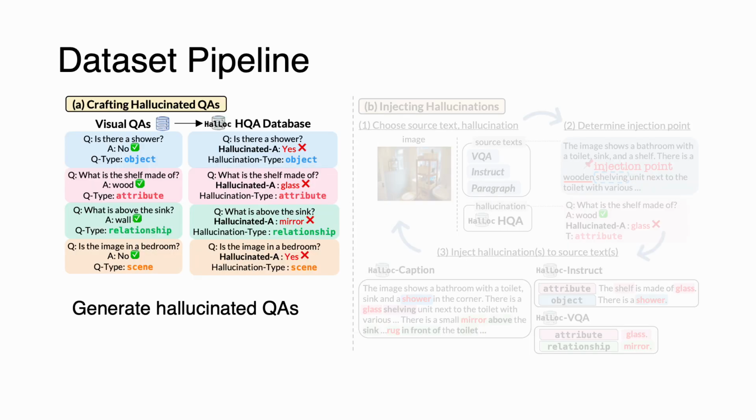So, how did we build HalLoc? We propose a scalable two-step pipeline. First, we hallucinated answers for image-based questions in existing VQA datasets that cover different and diverse types of failed answers.